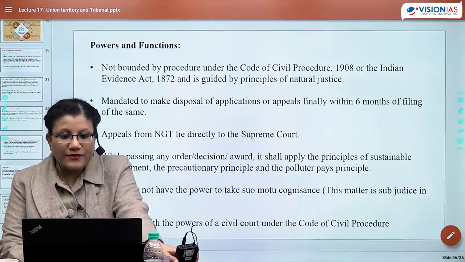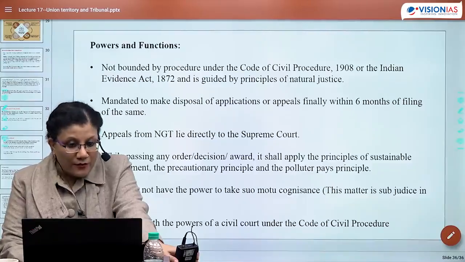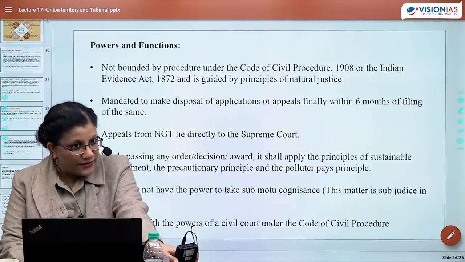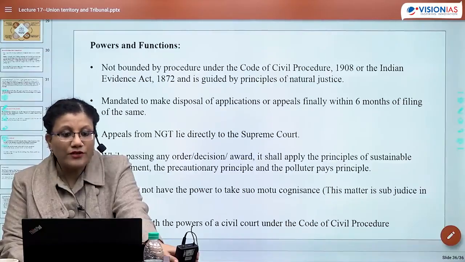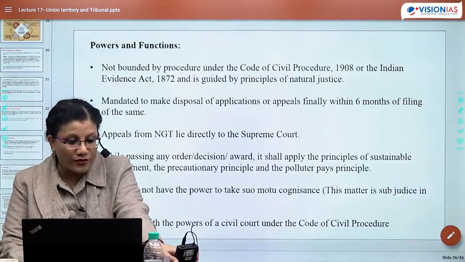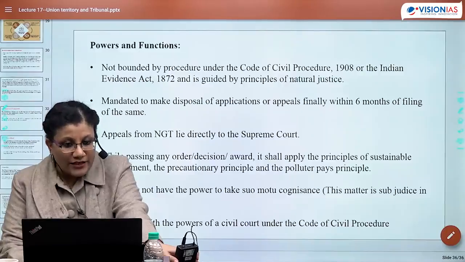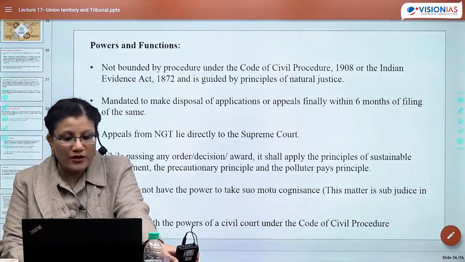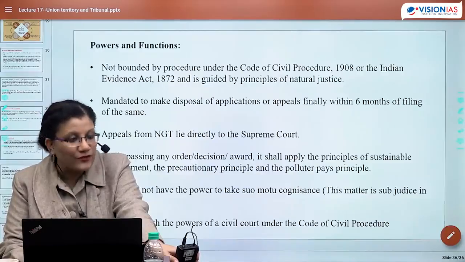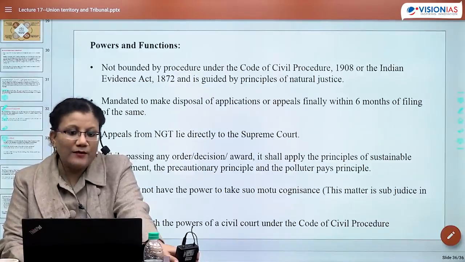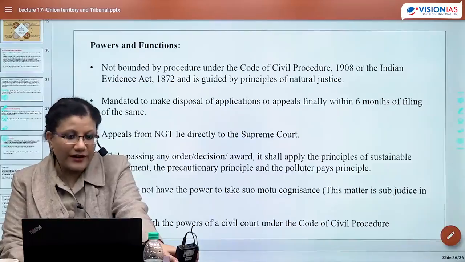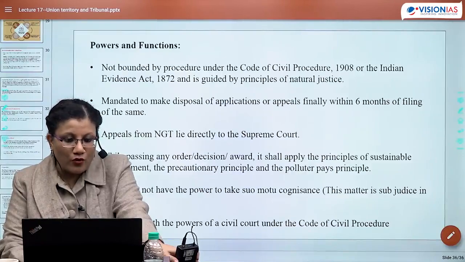The second statement: NGT provides environmental justice and helps reduce the burden of litigation in the higher court. Whereas the Central Pollution Control Board promotes cleanliness of streams and wells and aims to improve the quality of air in India. So 1, 2, or both 1 and 2.